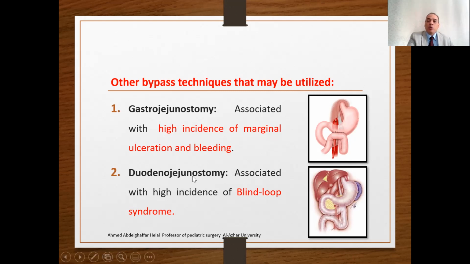Or duodenojejunostomy, which is associated with a high incidence of blind loop syndrome. You anastomose the duodenum itself to the loop of the jejunum, and you will have a closed loop, obstructed proximal and obstructed distal. So the preferred technique is to perform diamond-shaped duodenostomy.